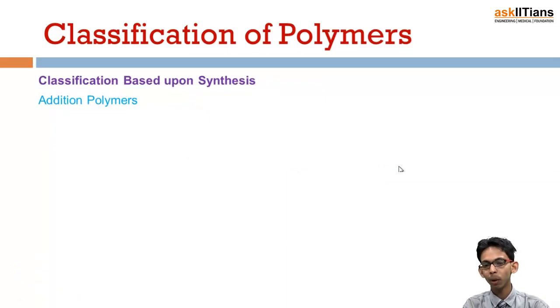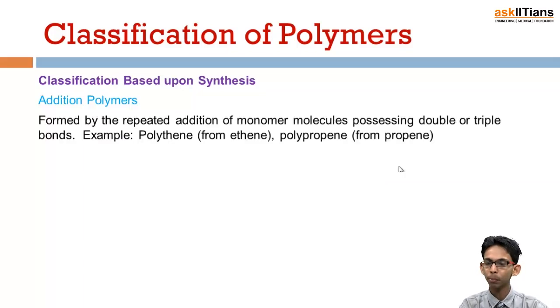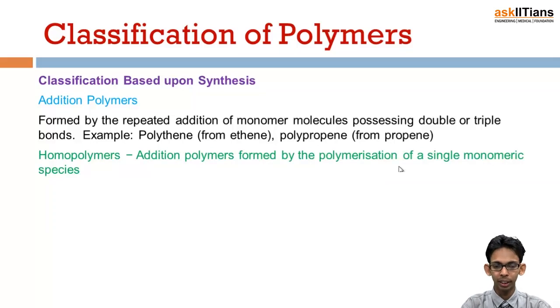Now, classification of polymers can also be done on the basis of synthesis. The first is addition polymers. We have just discussed this. Addition polymers are prepared by addition of monomer molecules possessing double or triple bonds. An example is polythene. What happens in addition polymers is that simply monomeric units are joined together, they just keep on adding into one another. That is why they are known as addition polymers.